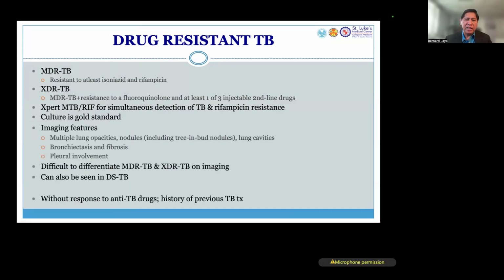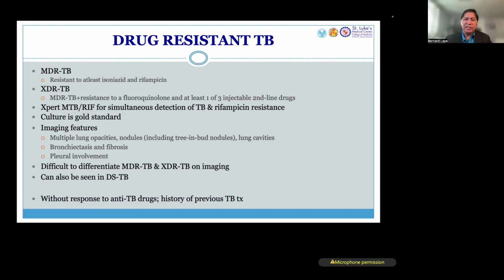So again, the imaging features could be multiple lung opacities and nodules. There could be cavities, bronchial dilatation, and fibrosis, and could even have pleural involvement. Keep in mind that, again, it's very difficult to differentiate a single drug resistance to multiple drug resistance.